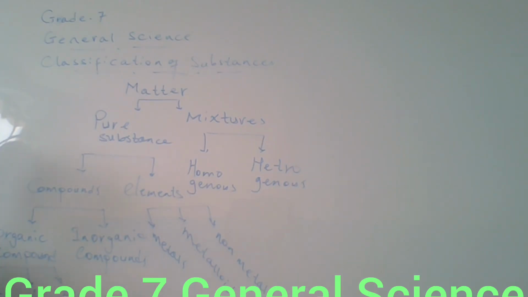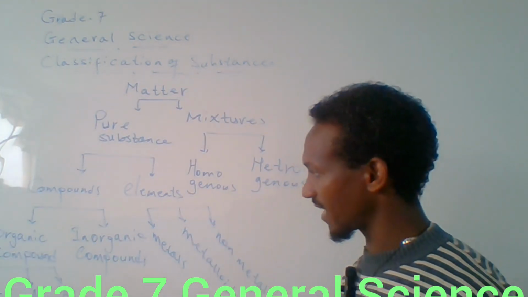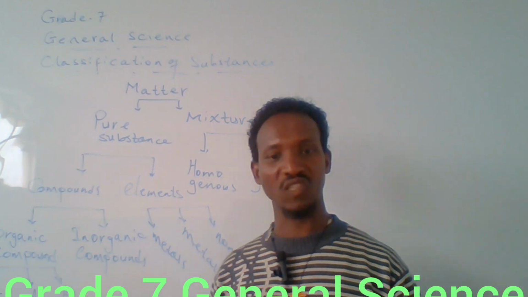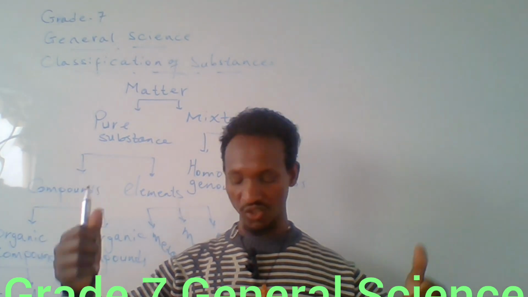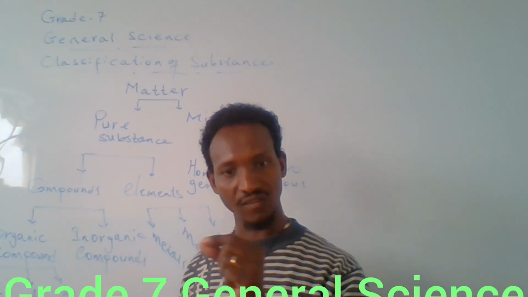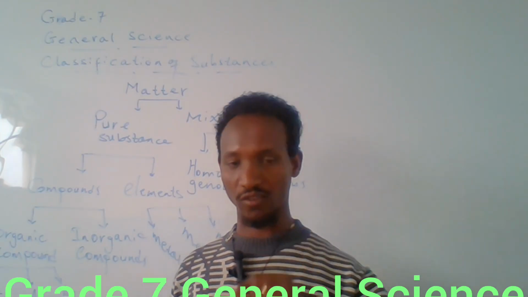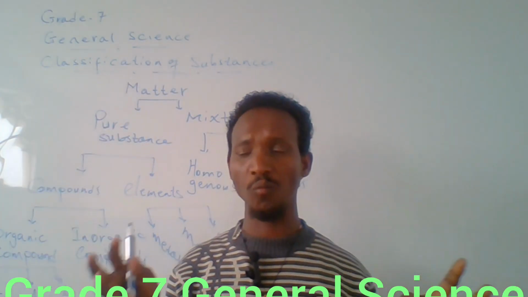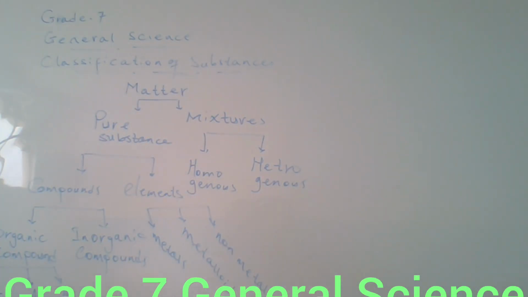These are the groups of hydrocarbons. The name hydrocarbon is given because these compounds are made from carbon and hydrogen atoms only. Excellent.